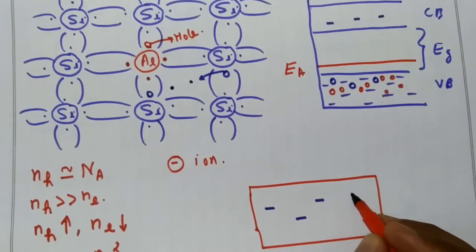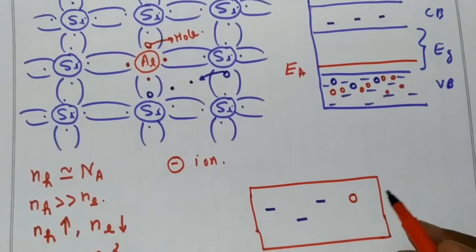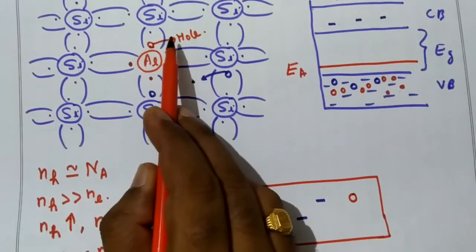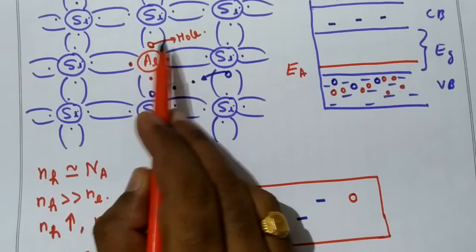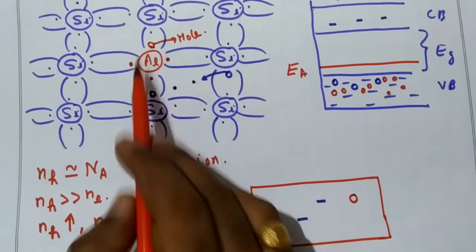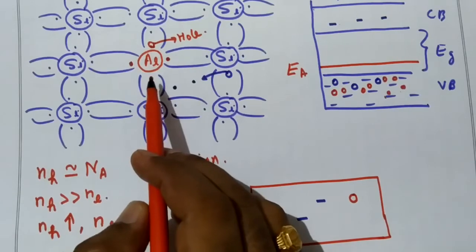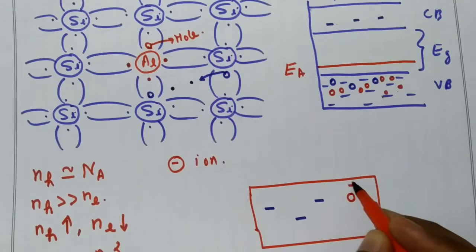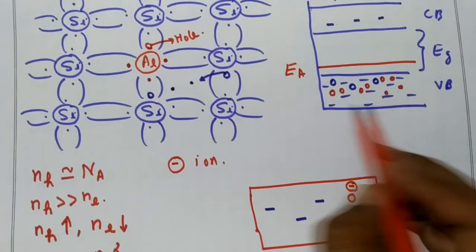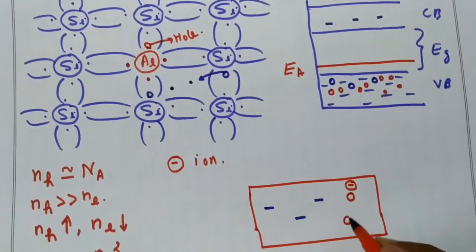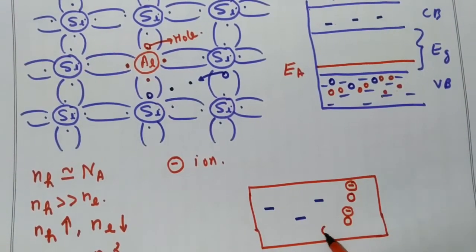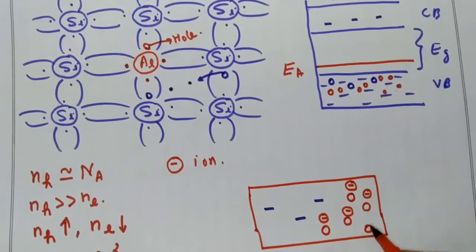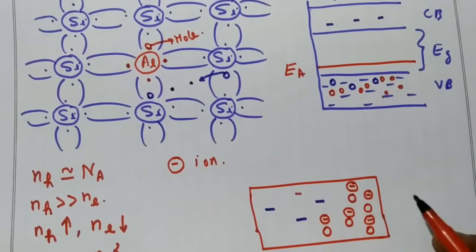Holes in the valence band will be represented along with their impurity atom, because once this hole gets one electron, this aluminum atom or the trivalent impurity becomes a negative ion. Therefore, the hole will be represented by a negative ion. There are many holes, and all the holes are represented by negative ions.